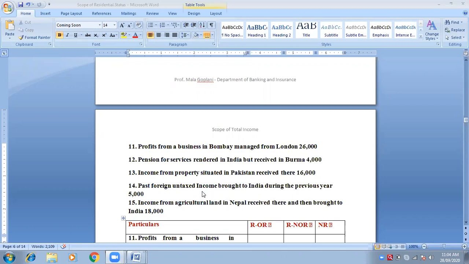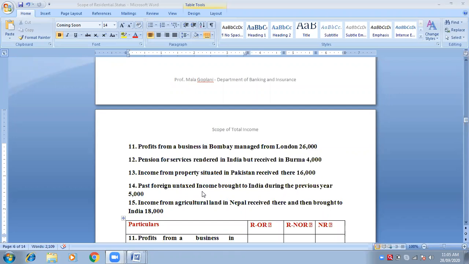Or otherwise, you can skip this point in the table and directly write a note right below the table. When the table is completed, we will write a note stating this point as not taxable in any category.